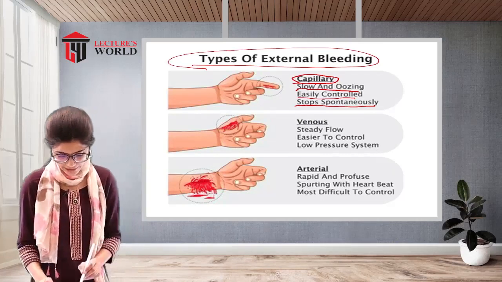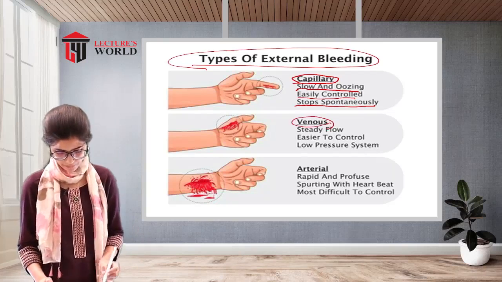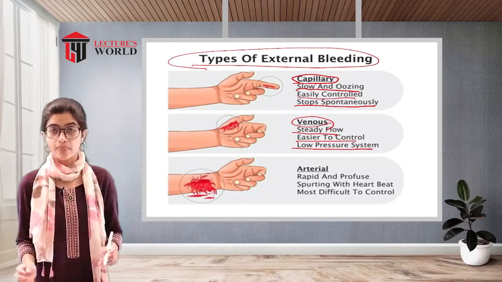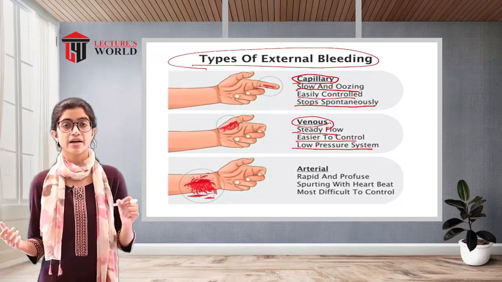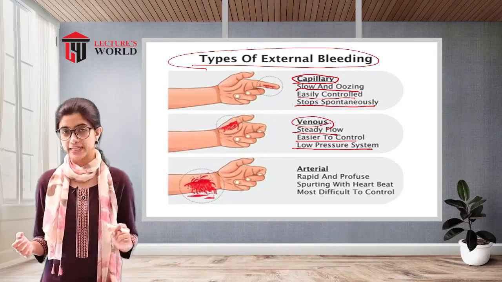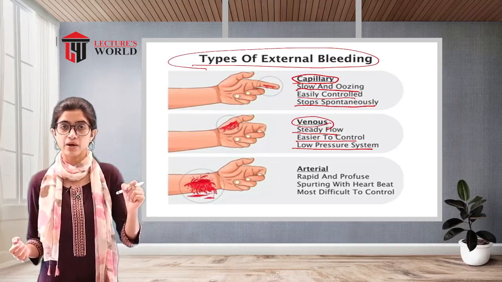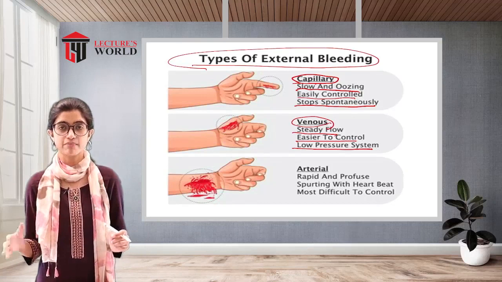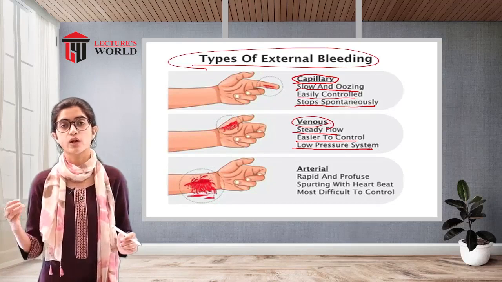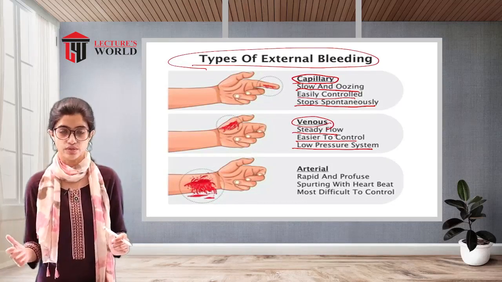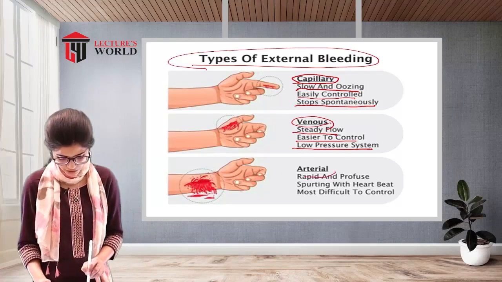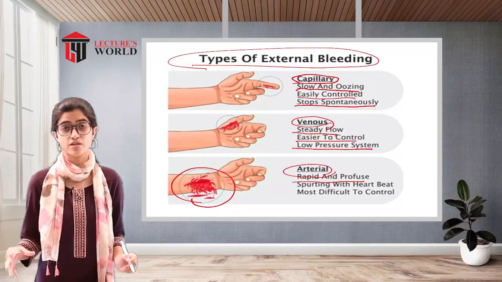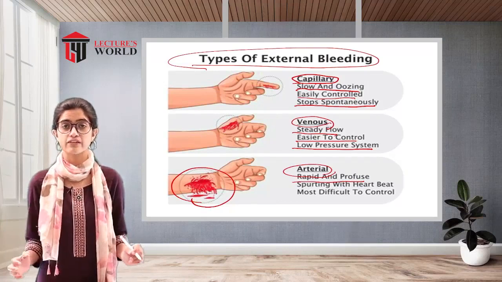Now, in case of venous bleeding, there is a steady flow, it is easier to control, and it is a low pressure system. The flow of the bleeding is steady, but also larger in amount as compared to capillary bleeding, and since it is a low pressure system, venous bleeding will also be easier to control. In case of arterial bleeding, it is rapid and profuse. As you can see in the picture, blood is splashing everywhere.